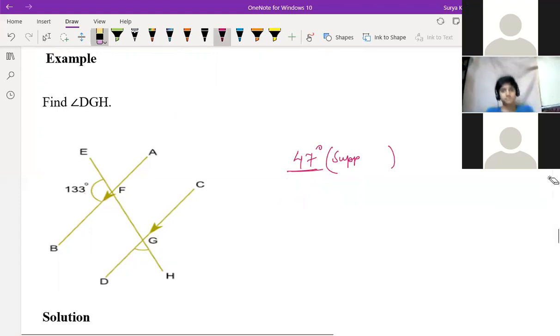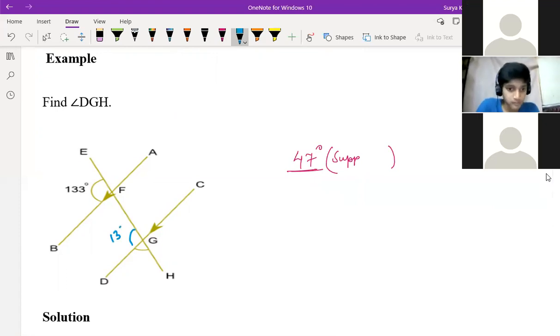You are talking about this one, right? Yes, sir, these are corresponding angles. I just got confused on the DN. So this one, whatever is related to x, 133 plus x is equal to 180. You can do it like that also, right?